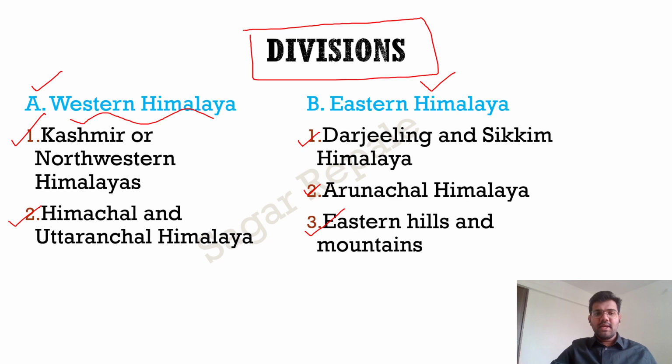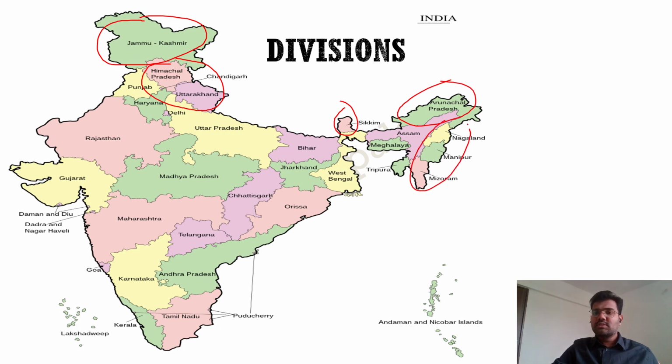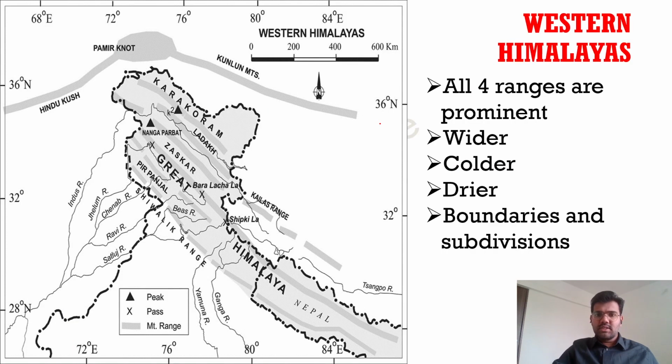Western Himalayas and Eastern Himalayas, and today we'll talk about the Kashmir or the Northwestern Himalayas. They are basically based on the state. Kashmir Himalayas, then Himachal and Uttarakhand Himalayas, then Sikkim Himalayas, then Arunachal Himalaya, and Northeastern Hills. These are the four divisions based on the state. Again, I have made this division to simplify the syllabus. Nepal Himalaya and Bhutan Himalaya we are not interested in. We'll talk about them, but in less detail.